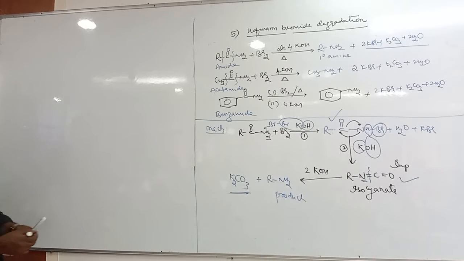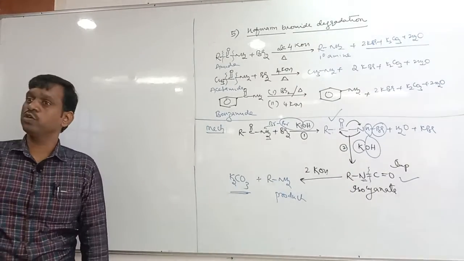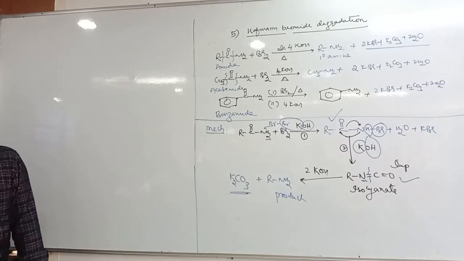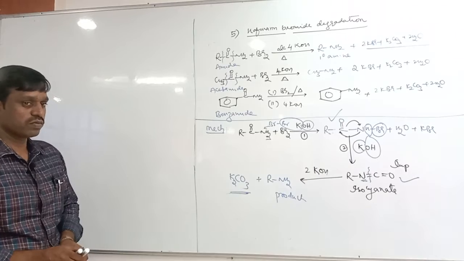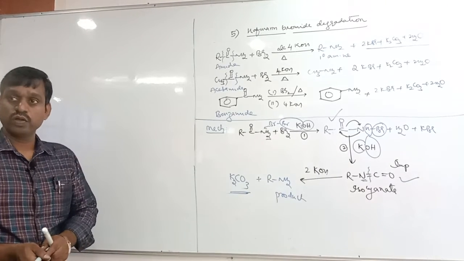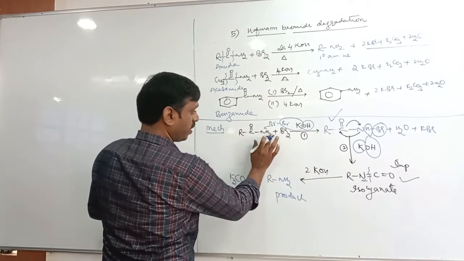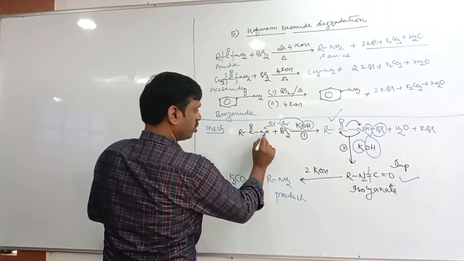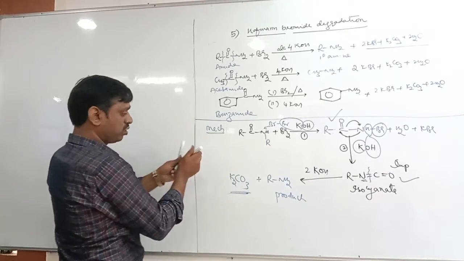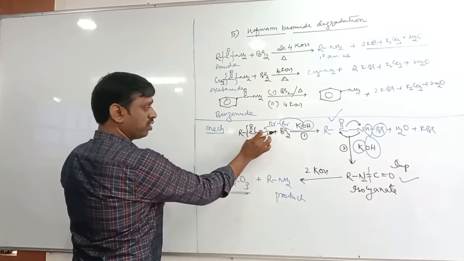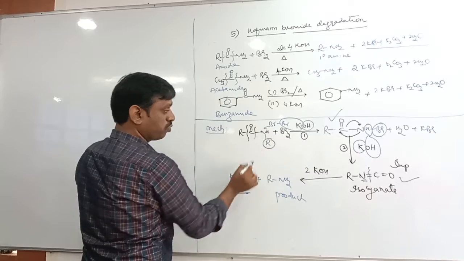Okay, next, one more important point. By using this method, is it possible to prepare secondary amines? Yes or no? Suppose you want to prepare a secondary amine, then in place of NH2, there should be NH-R. Because this bond will be cleaved, then this gets attached, no? So there should be one R group.